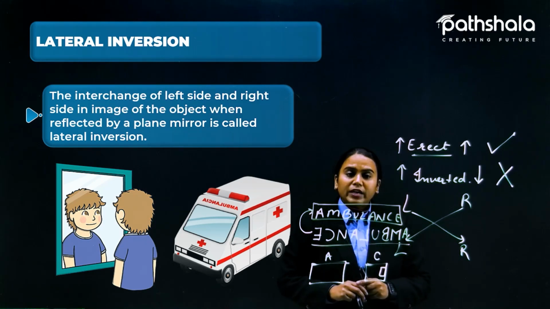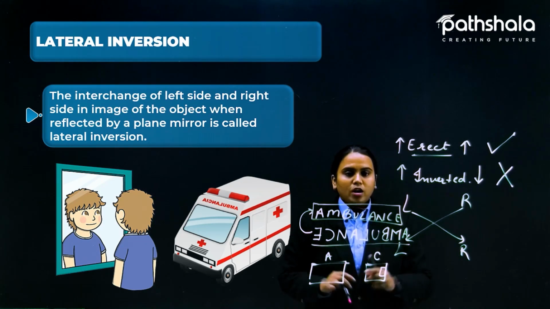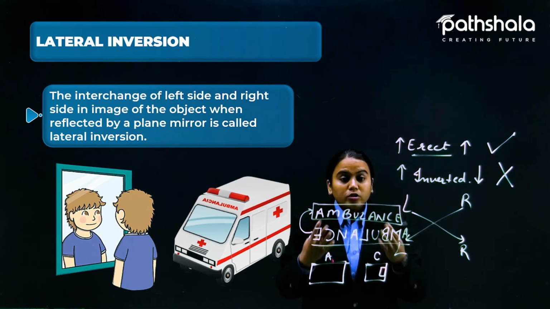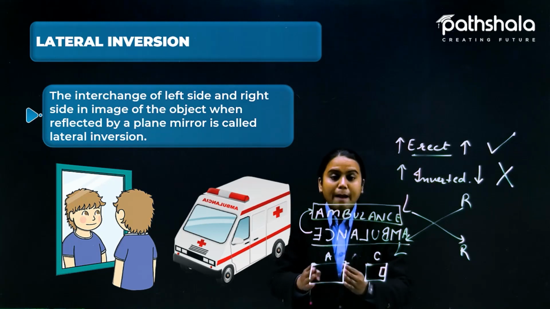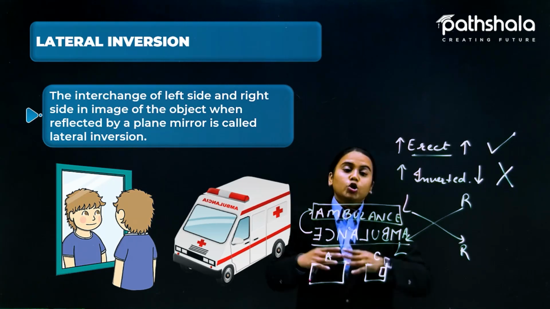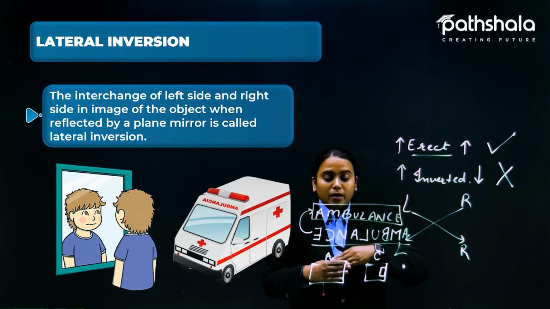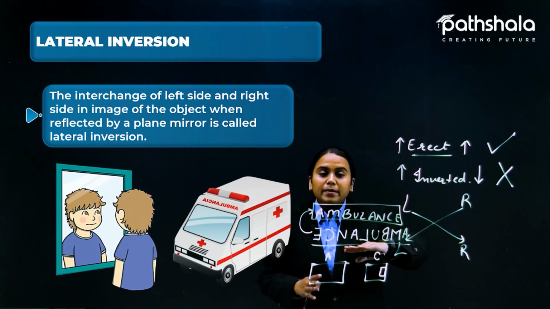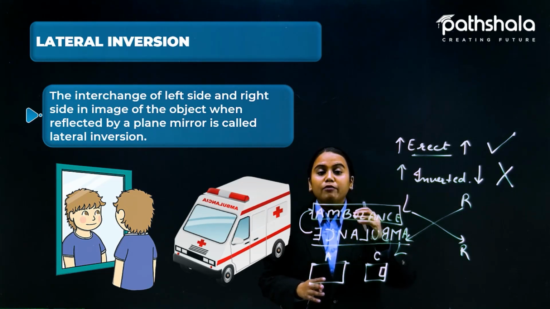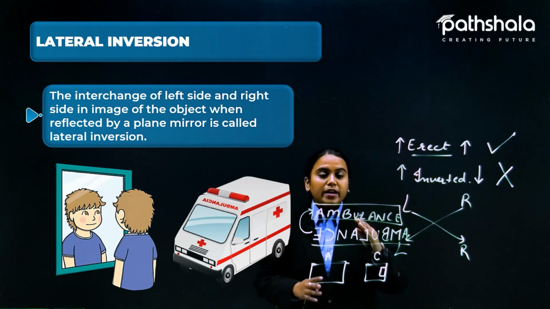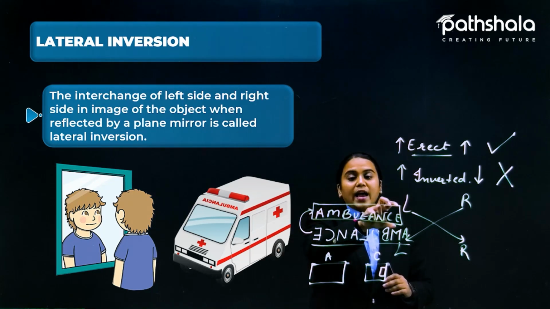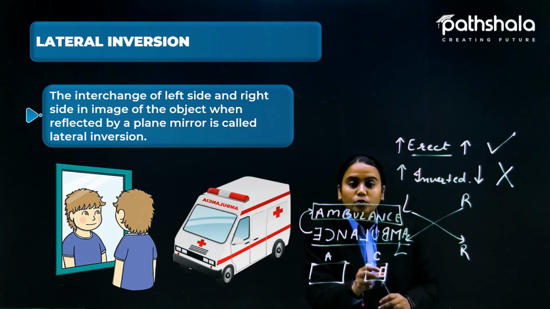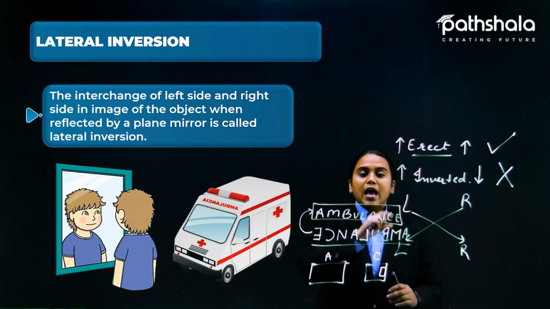Would he be able to read that properly? Not at all, because this is like a jumbled word for him. Because this is an ambulance, there might be an emergency case. To handle the emergency, it is compulsory to read it properly and quickly. It should be visible in a quick manner. That is why we have written it in a laterally inverted form, and the person looking into the mirror would see the real word ambulance.